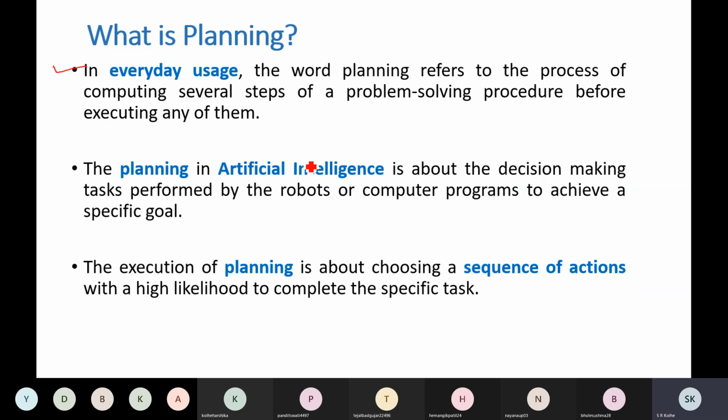In other words, there are several methods for doing the decomposition, as I have just described. What we will do is investigate these decomposition methods and how to tackle them in this particular topic, that is planning.